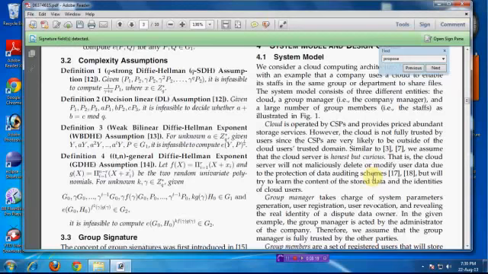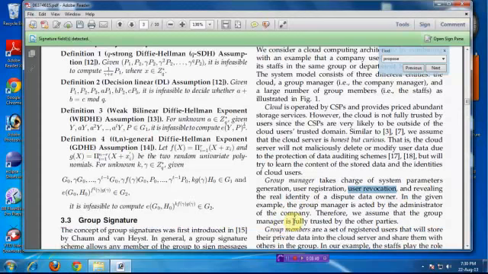Our paper clearly told that the group manager handles system generation. That means user registration, revocation, and revealing identity. This is the task accessed through the group manager, and file permission is also there, and they act as the administration of our company.